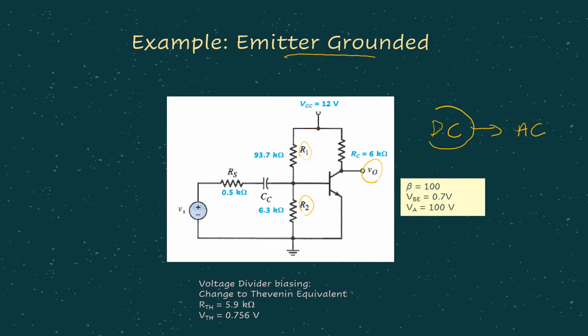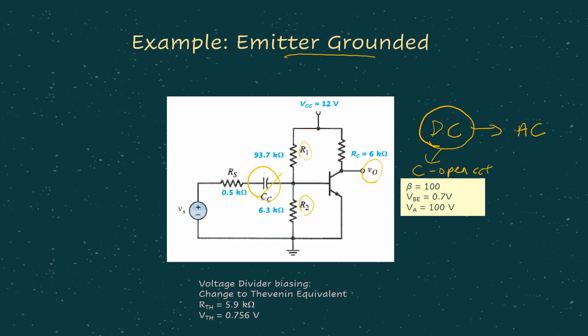So for DC, there are two things that you should take note of. First, whatever capacitors you have in the circuit can be replaced with open circuits. So when we make the capacitor an open circuit, we are making this Rs and Vs disconnected from our circuit.